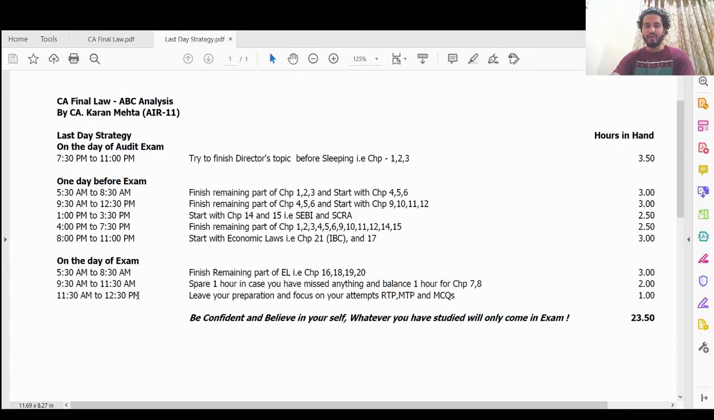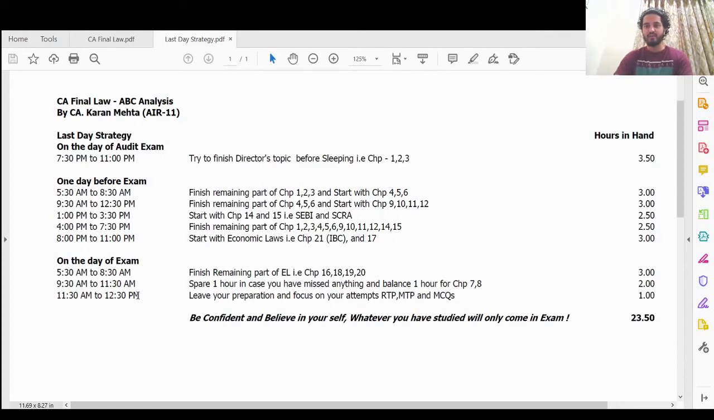By 12:30 you will have your lunch, leave your preparation, leave everything. Be confident, believe in yourself. Whatever you have studied, that will only come in the exam. Be focused on yourself, it will come. Trust and believe in yourself. My motto in exam is to be confident and be overconfident also. Be like that: yes, what I studied will come, and if it comes from outside it, it won't come for everyone.